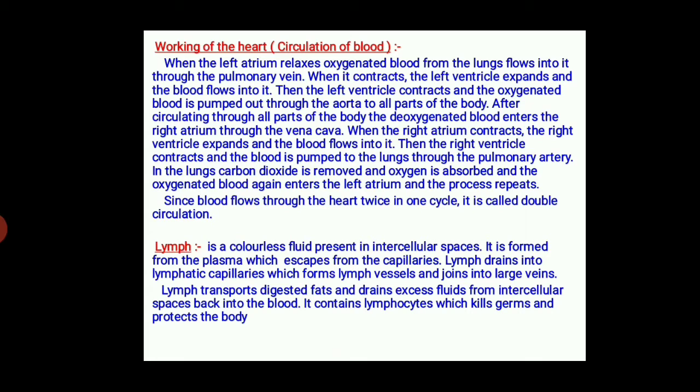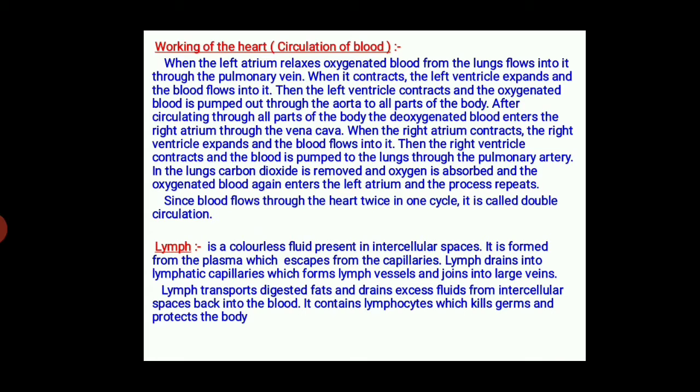Then the left ventricle contracts, and the oxygenated blood is pumped out through the aorta to all parts of the body. After circulating through all parts of the body, the deoxygenated blood enters the right atrium through the vena cava. When the right atrium contracts, the right ventricle expands and the blood flows into it. Then the right ventricle contracts and the blood is pumped to the lungs through the pulmonary artery.